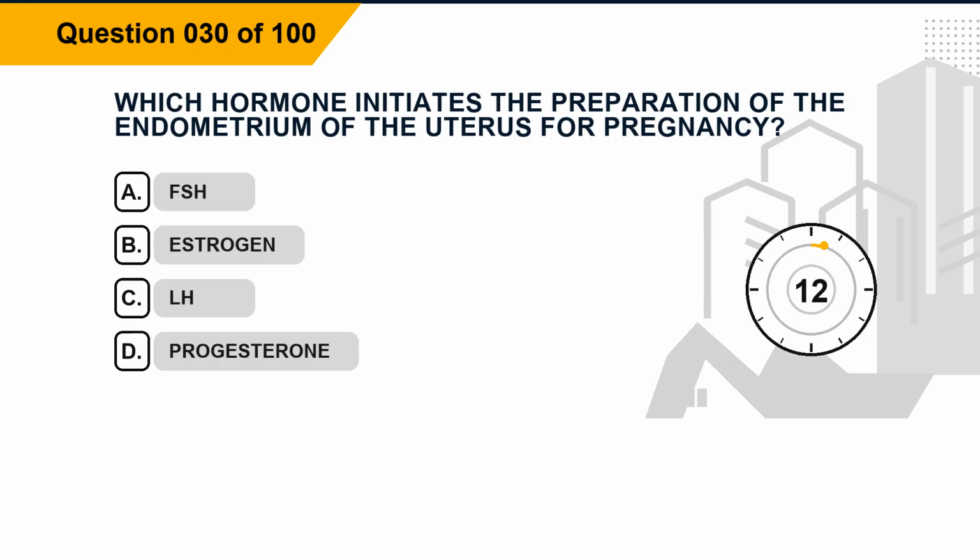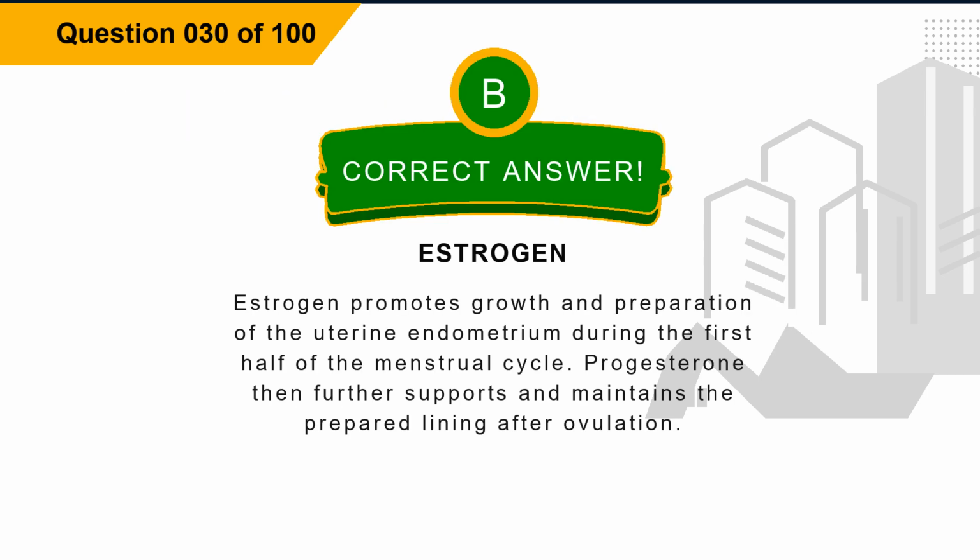Question 30. Which hormone initiates the preparation of the endometrium of the uterus for pregnancy? Option A, FSH. Option B, estrogen. Option C, LH. Option D, progesterone. The correct answer is option B, estrogen. Explanation: estrogen promotes growth and preparation of the uterine endometrium during the first half of the menstrual cycle. Progesterone then further supports and maintains the prepared lining after ovulation.